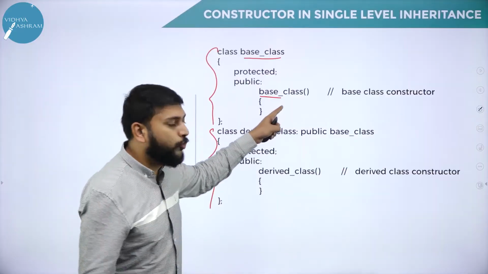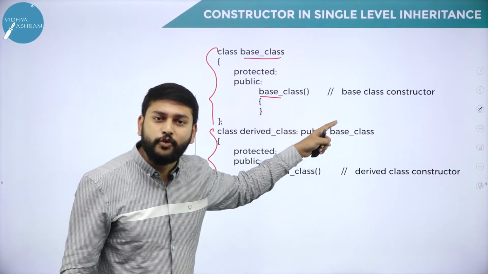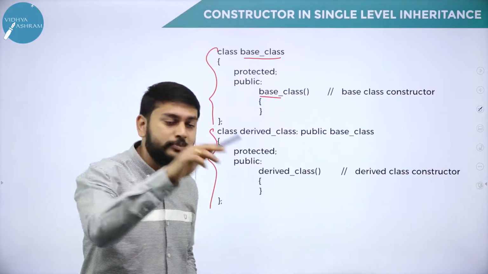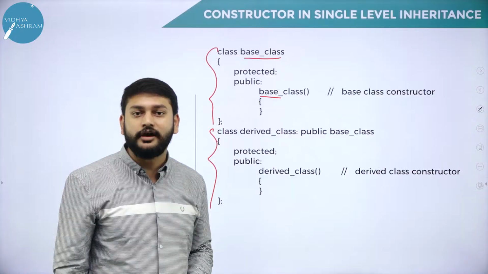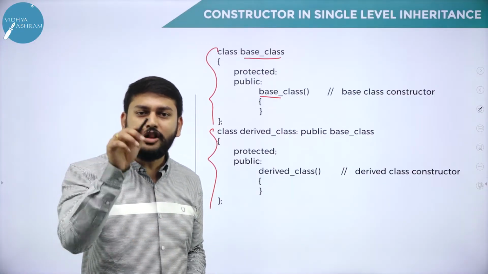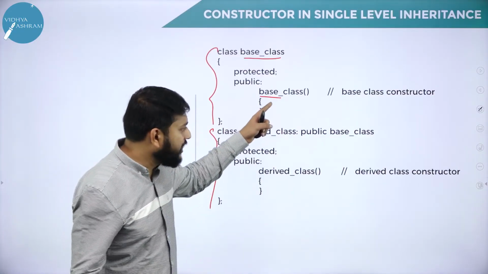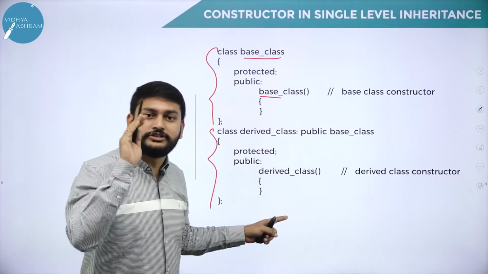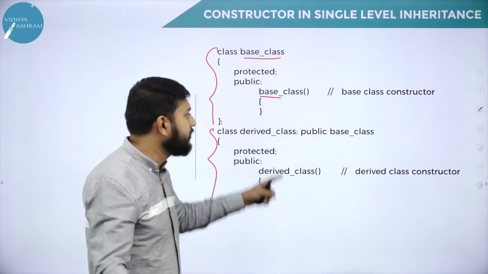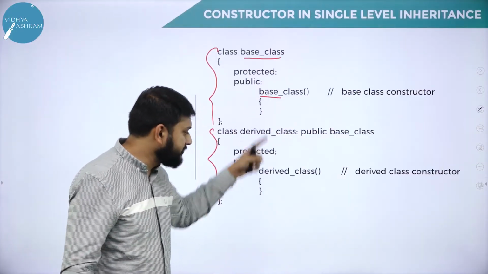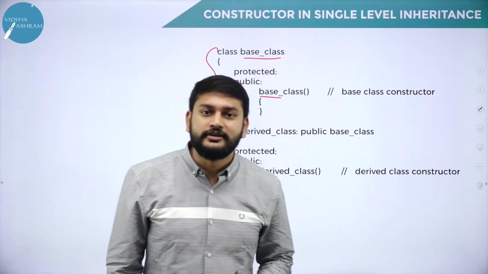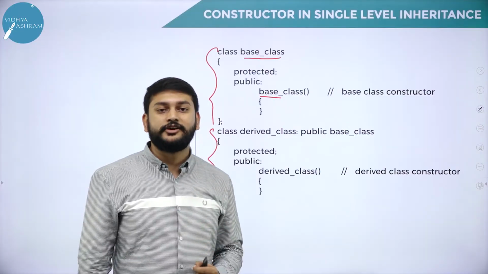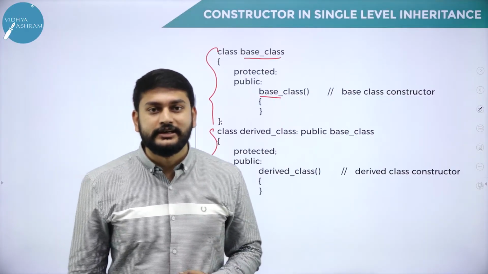Please understand, whatever variables, arguments and parameter list I have will be passed directly to the derived constructor. All those statements passed from the base constructor to the derived constructor should first be executed in the base constructor before I use these statements in the derived constructor. That is what you need to understand with respect to the constructor concept in single inheritance, dear students.